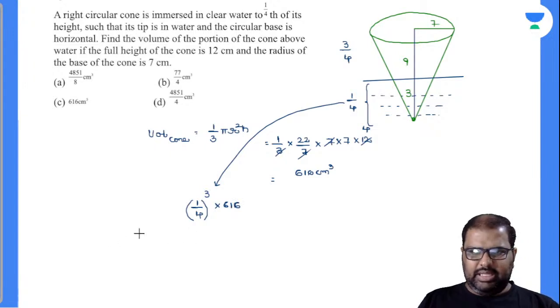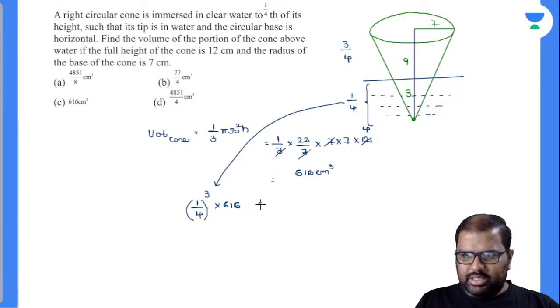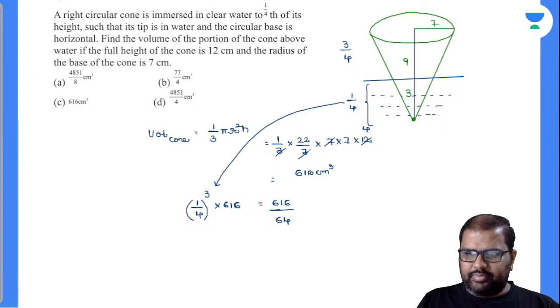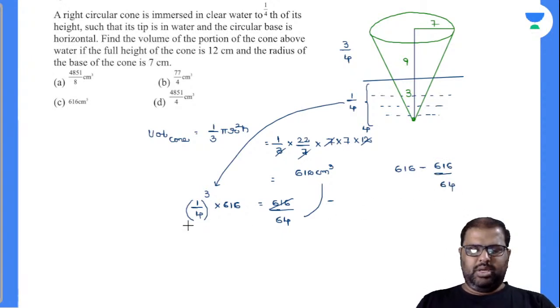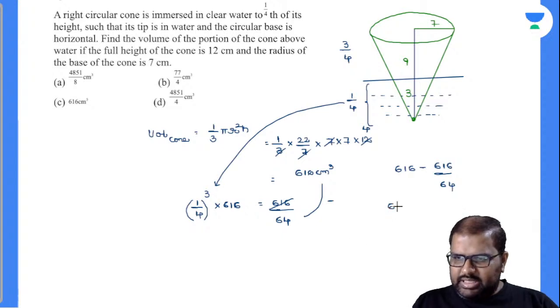Now what will be the answer here? 616 into 4 cube is nothing but how much? 4 fours are 16, 16 fours are 64. So finally this part you need as the answer. So 616 minus 616 divided by 64, then you will get the answer there. Am I right or wrong? Please let me know. So finally 63 into 616 by 64.